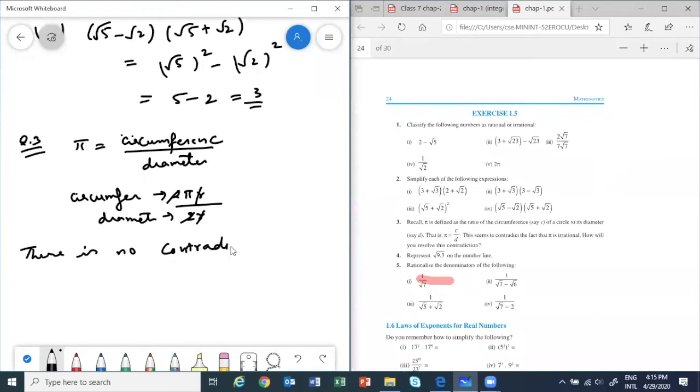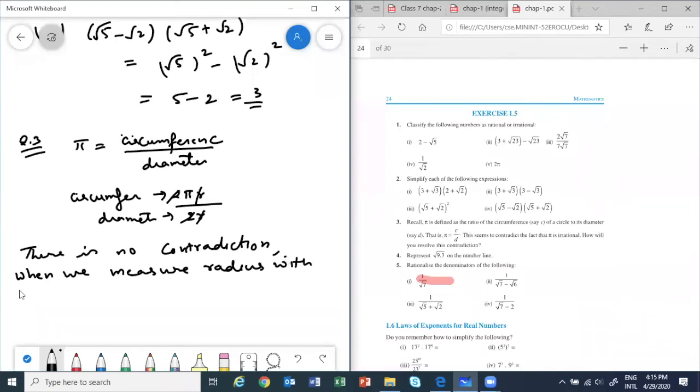Pi is irrational. Why? Because when we measure any length, suppose we measure the radius in a circle, what do we use? We use a scale.